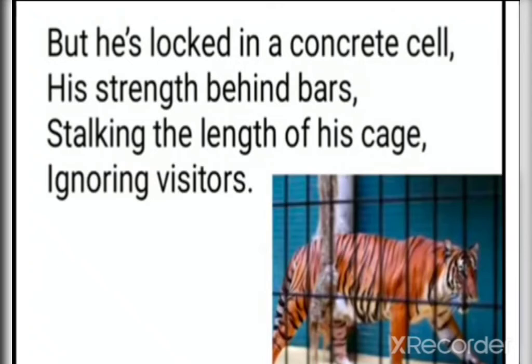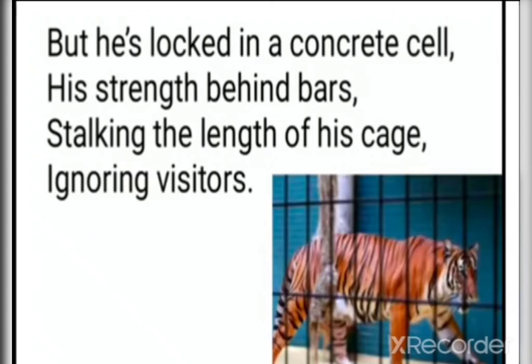So here in this line it is clear that in spite of all his strength, he is a very proud animal, and it now lies imprisoned behind the walls. The tiger pays no attention to the visitors who come to see him every day at the zoo. Instead, the tiger is very slow and silent, right?